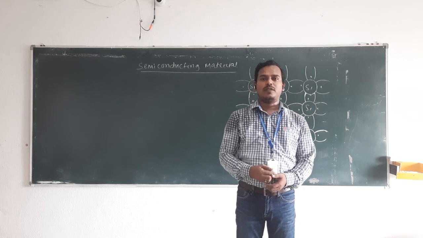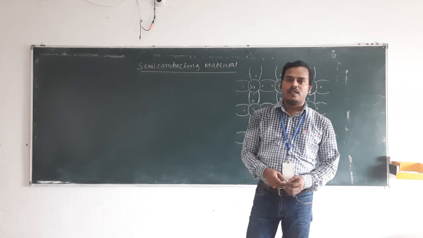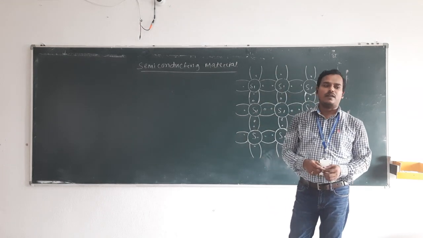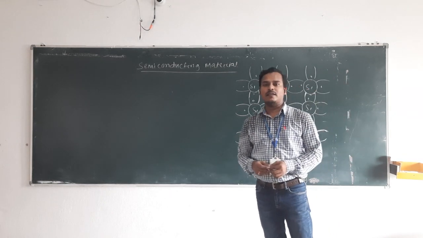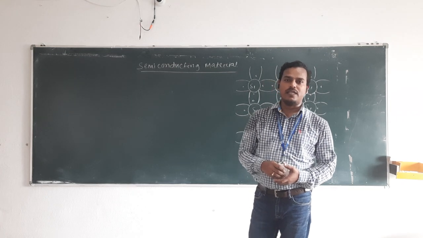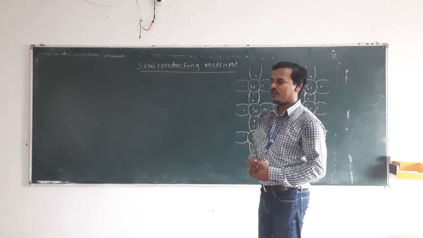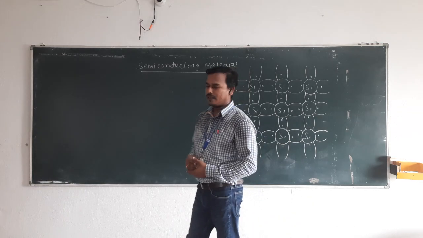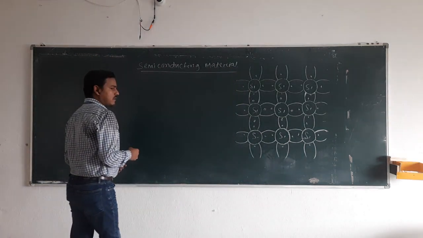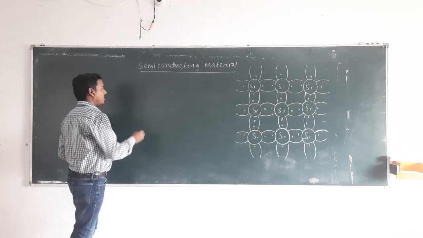Today we are going to learn about semiconducting materials. The semiconducting materials are mainly used in manufacturing devices like integrated circuits, transistors, diodes, etc. According to their conductivity, materials are broadly classified into three types, that is conductor, semiconductor and insulator.